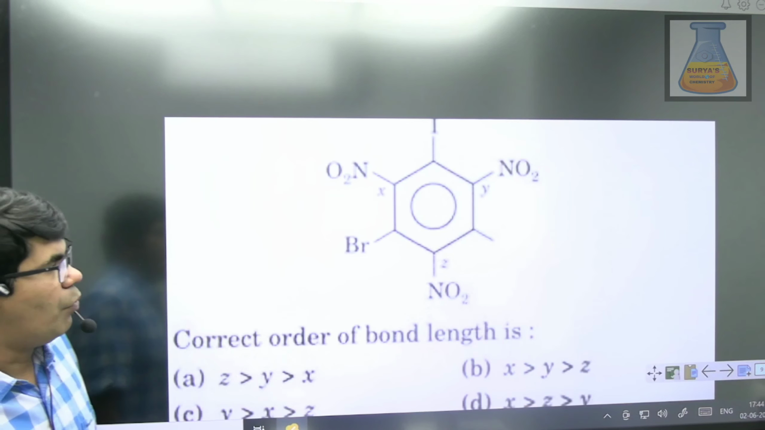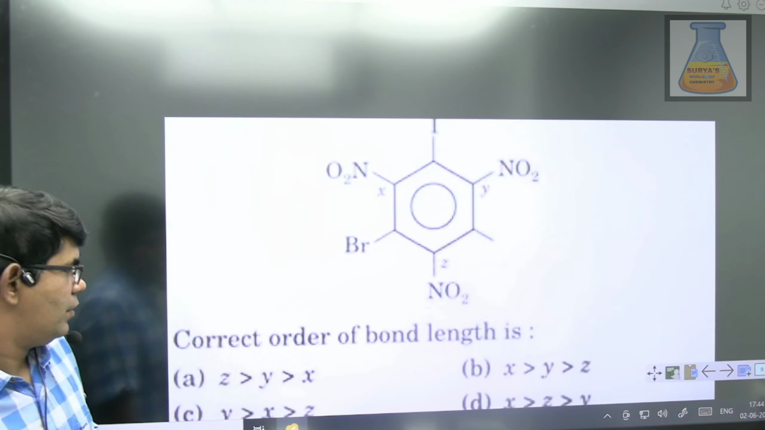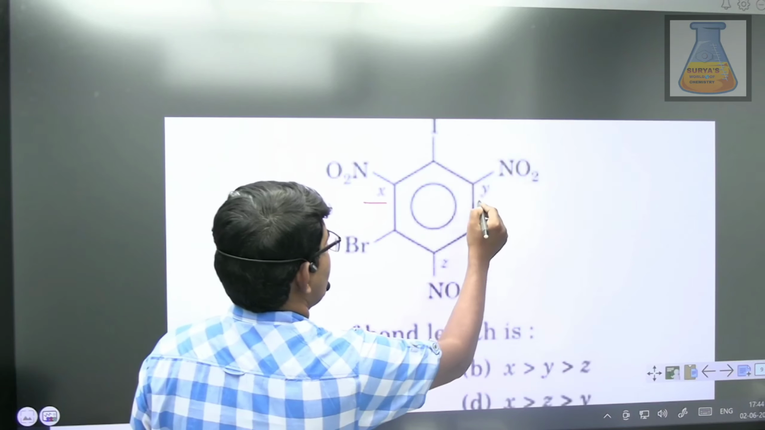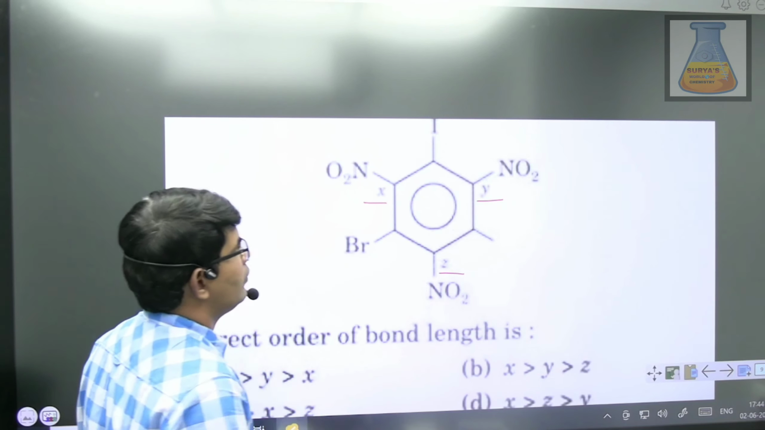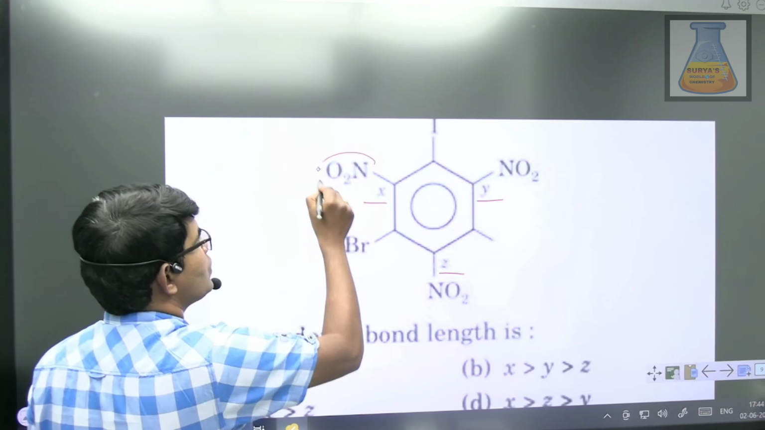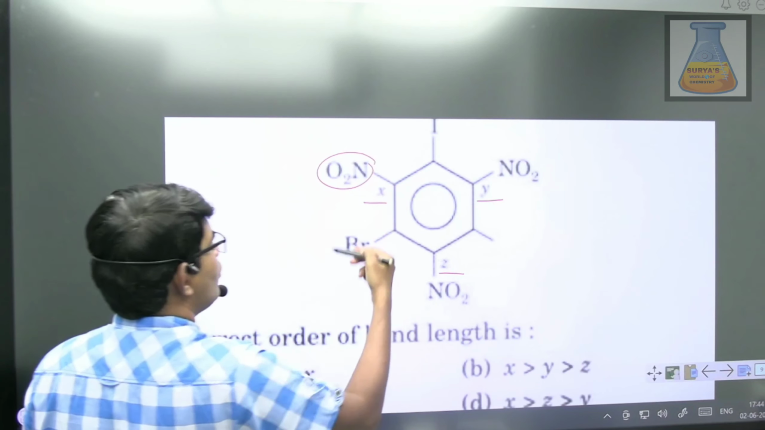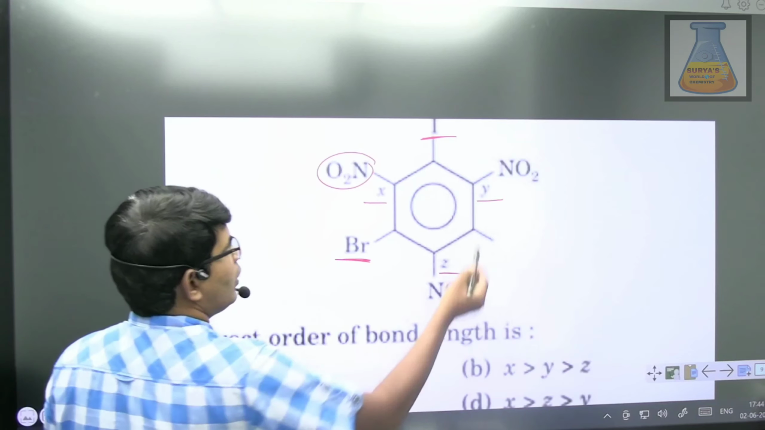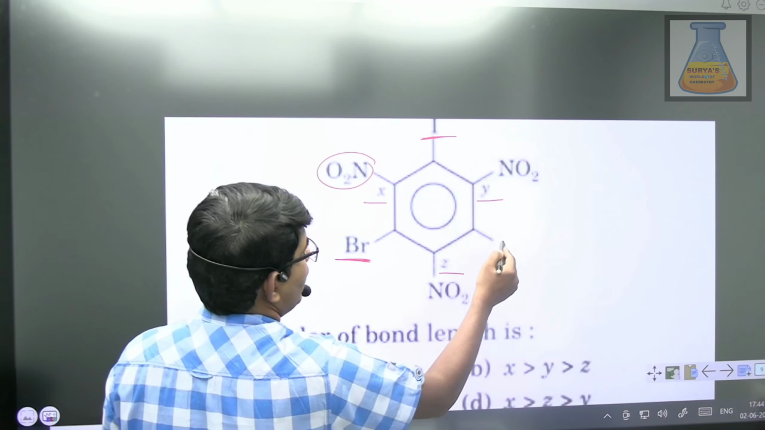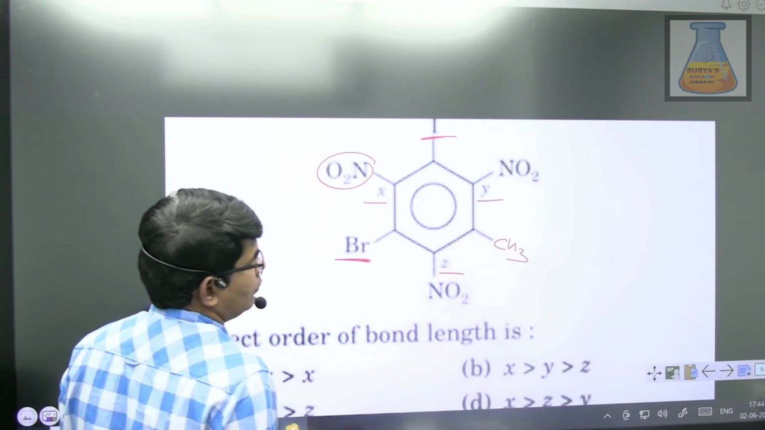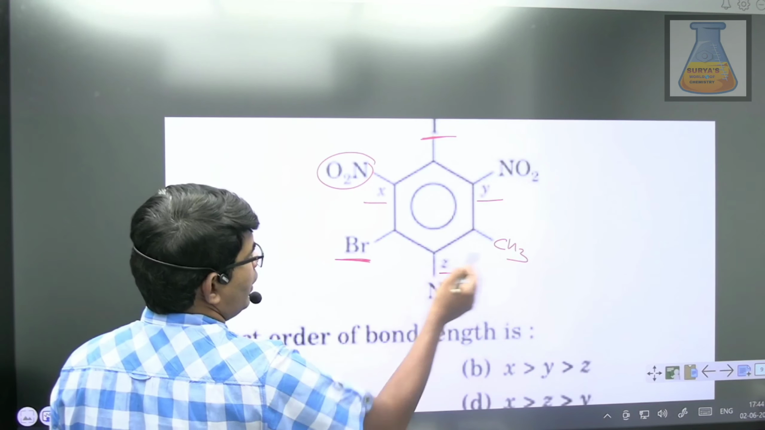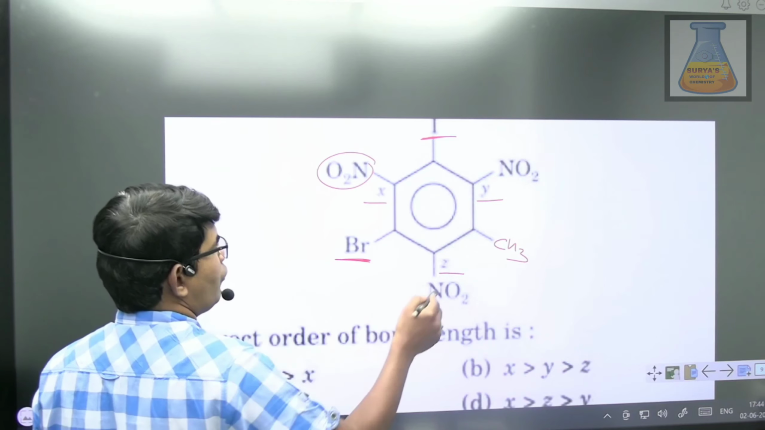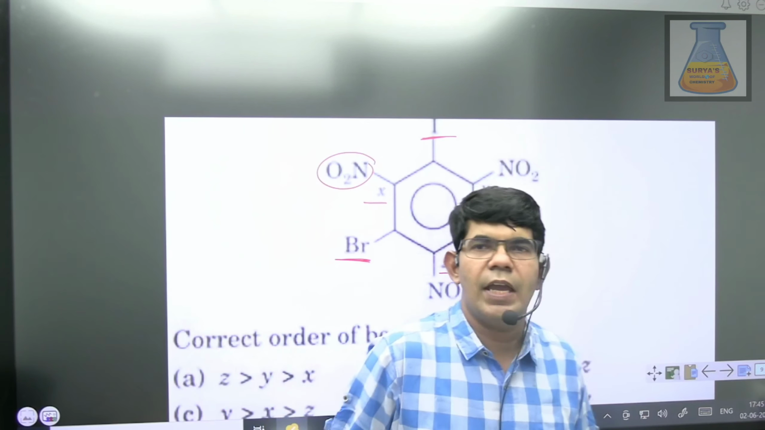Correct order of bond length. Yes. It's asking you to compare the bond length between X, Y, Z, where you have NO2 groups. Ortho to this NO2 we have bromine and iodine. Again, ortho to this NO2 we have iodine and methyl. Again, here we have bromine and CH3. So it's asking you to compare the bond length of X, Y, Z of these NO2 groups.